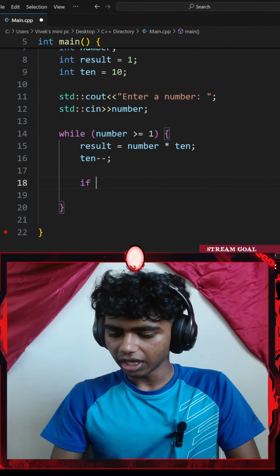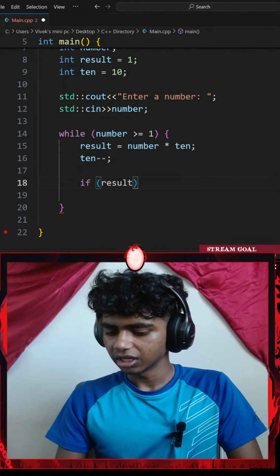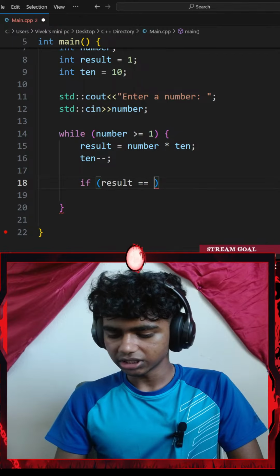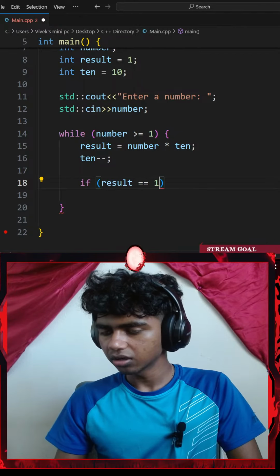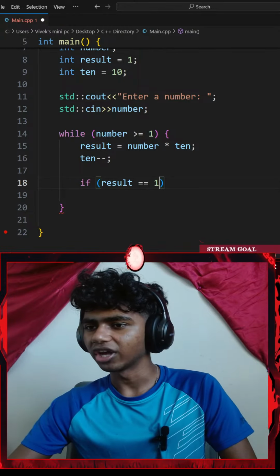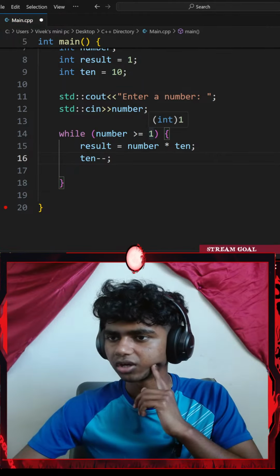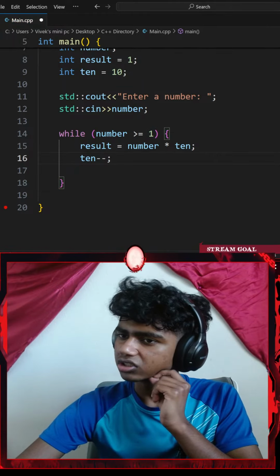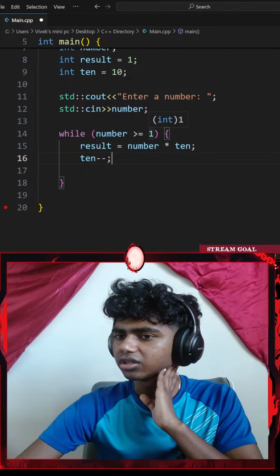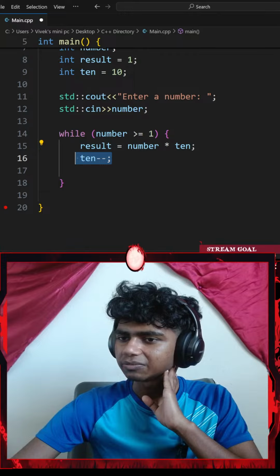So if my result equals to, let's say 1. Does that make sense? While my number is greater than or equal to 1, result equals to number multiplied by 10. The 10 keeps subtracting down.